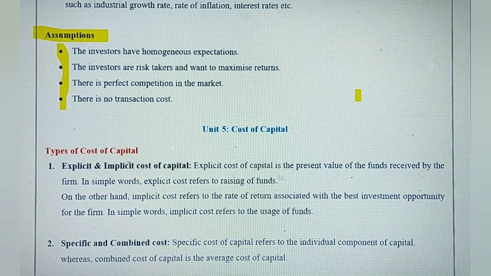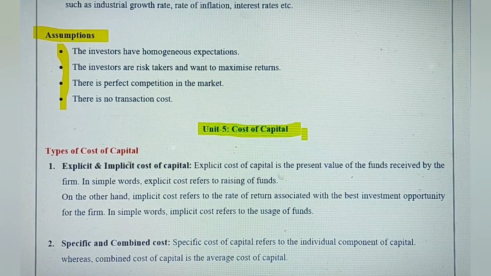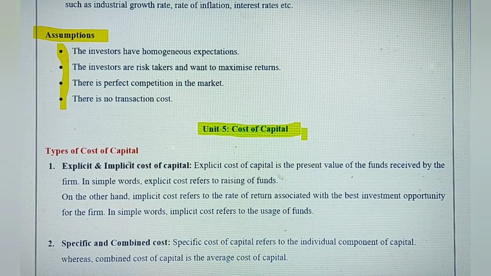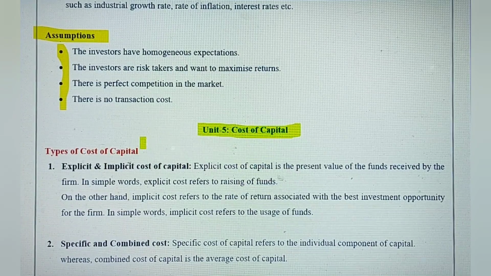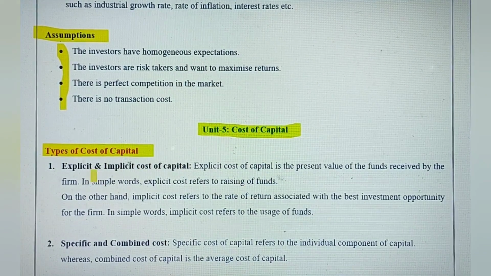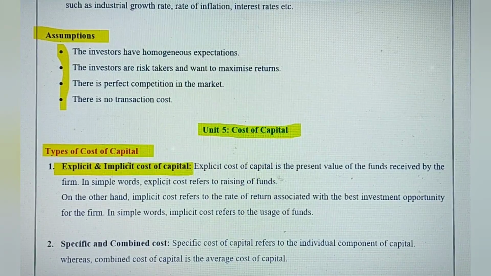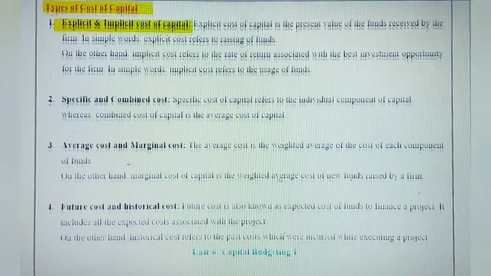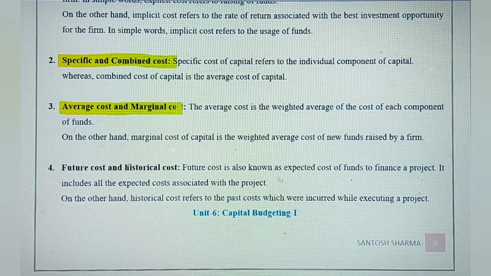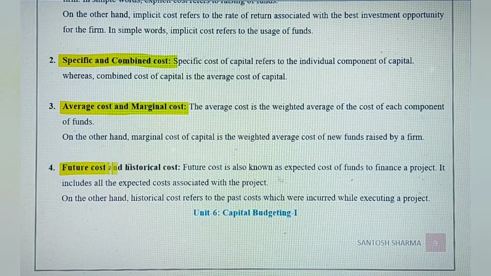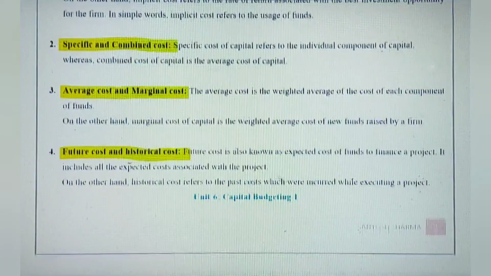Okay, friends, let's move on to the next unit, Unit 5, cost of capital. Now, cost of capital is the total expenses or cost that we incur while raising the capital. In this unit, you should revise these different types of cost of capital. These are all there in your syllabus: explicit and implicit cost of capital, then specific and combined cost of capital, the third one is average cost and marginal cost, and the fourth one is future cost and historical cost. There is not much in this unit to study, so just revise this.